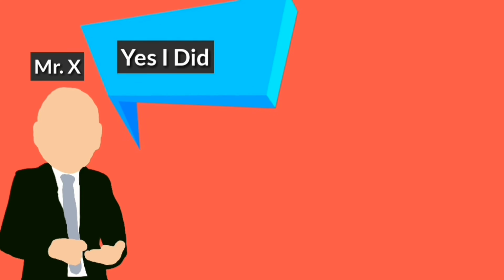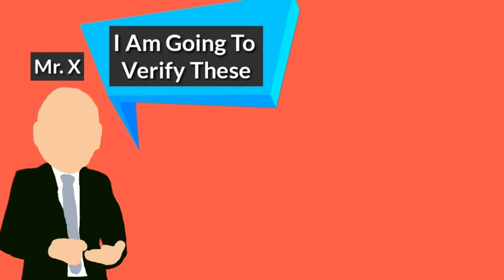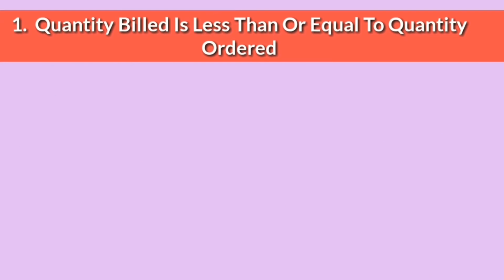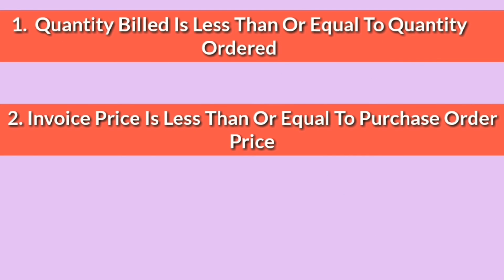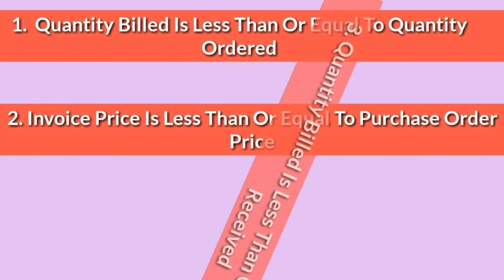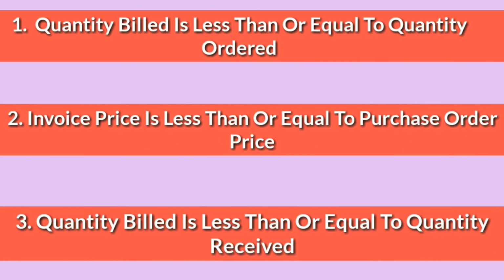In three-way matching, Mr. X verifies that quantity billed is less than or equal to quantity ordered, invoice price is less than or equal to purchase order price, and quantity billed is less than or equal to quantity received. Because sometimes the product comes in multiple shipments, the quantity and price should be equal or less. Now let us talk about the cycle.